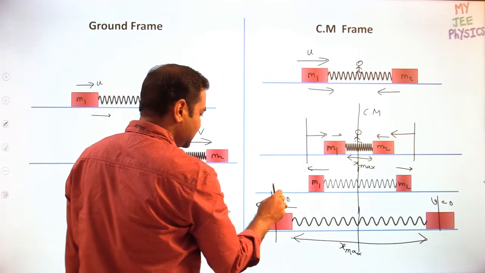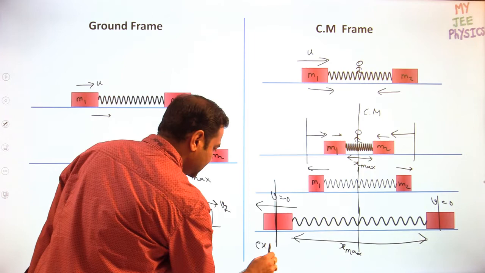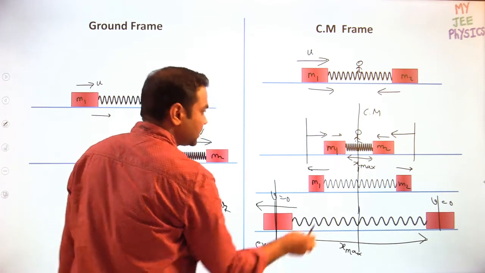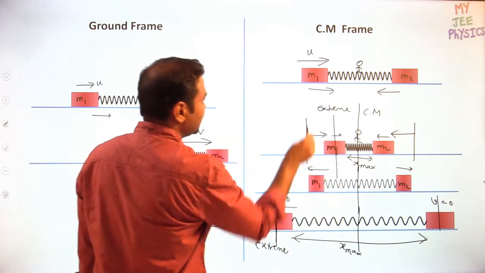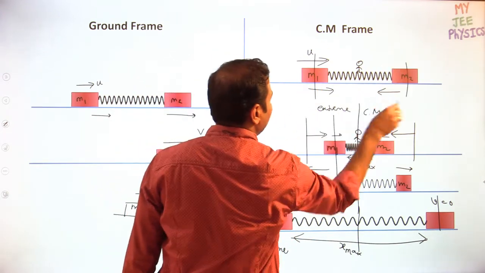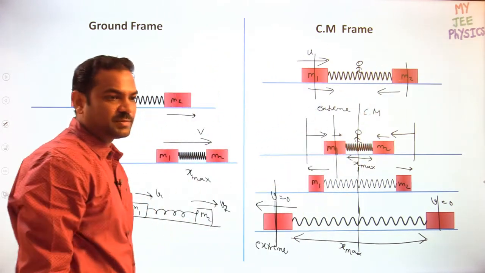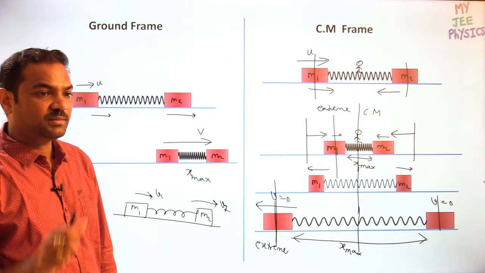So you can say that this is the extreme position. This is one extreme position in terms of SHM, if I talk about it. This is another extreme position, and this would be the mean position. The initial position, the relaxed length of the spring, will be the mean position.